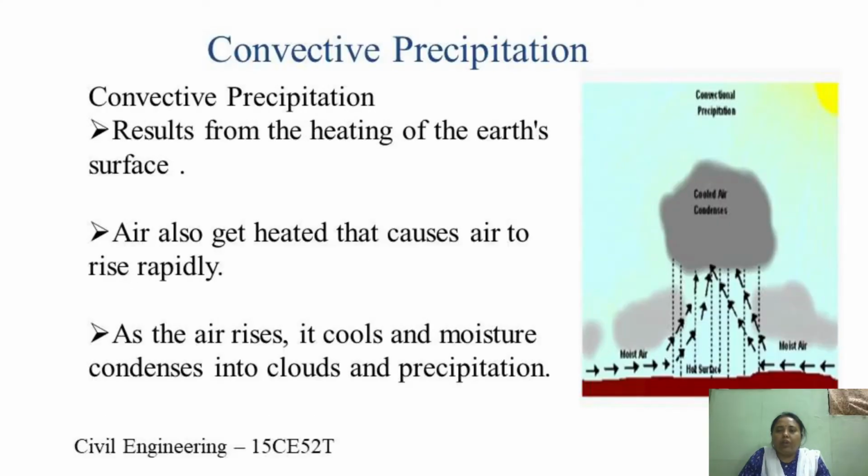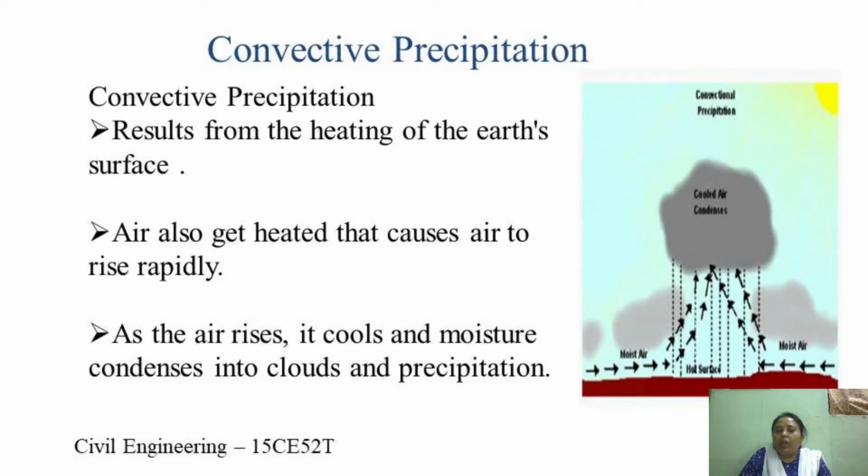Now coming to convective precipitation. Convective precipitation generally results from the heating of the Earth's surface. Due to heating of the air mass near the surface of the Earth, vertical instability is caused, and this is because of localized distinct air masses.